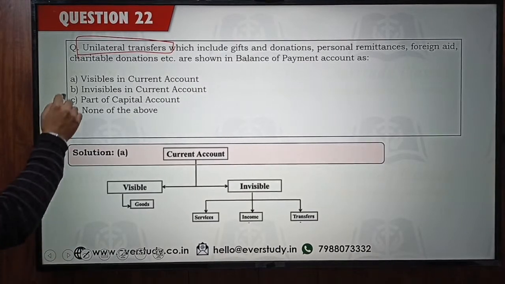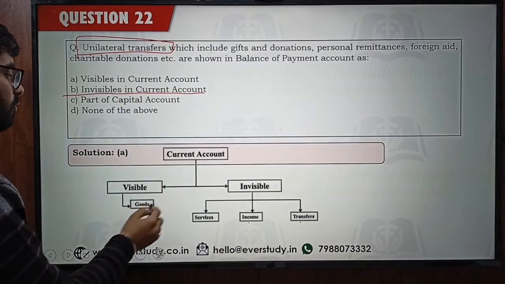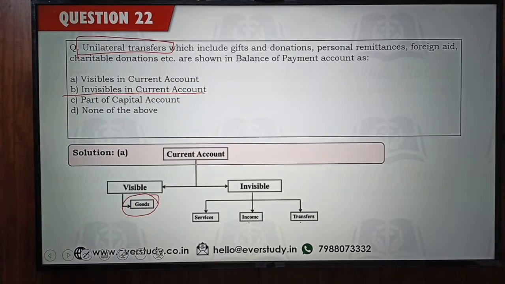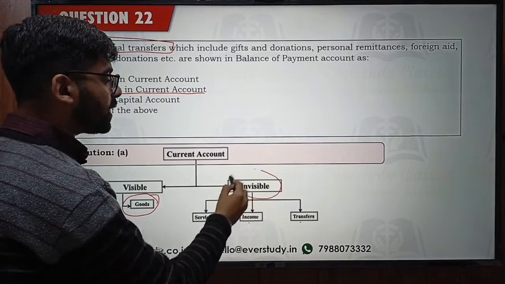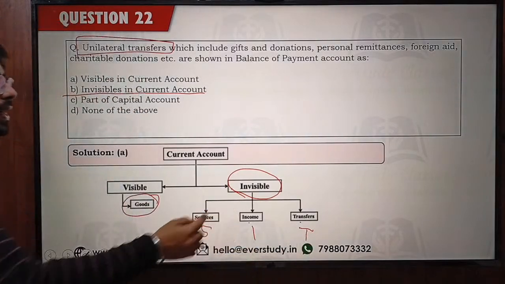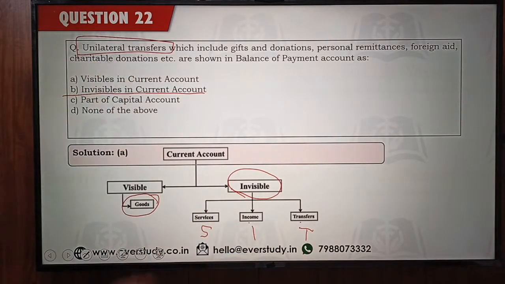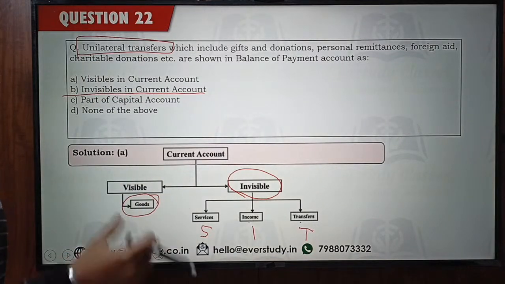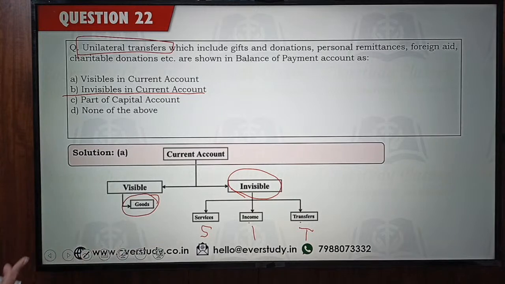The correct answer is option number B, invisible. Visible is basically your goods, it is basically your merchandise. Invisible includes three elements, S, I and T. S is your services, I is your investment income, and T is your transfers. These are basically your unilateral transfers or one-way transfers. तो इंडिया के अंदर बहुत सी population है which is getting money from abroad. There are many Indians who are sending money from perhaps UAE, Arabian countries to their parents living in India. So this is basically a unilateral transfer and it is part of the current account. Yeah, it is invisible. Okay, that's good.